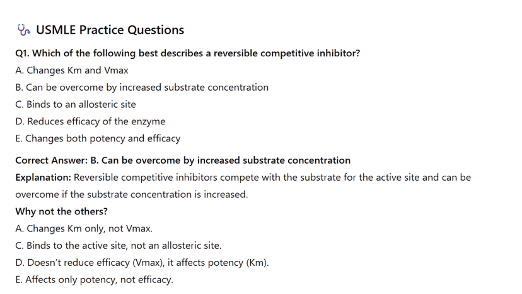Correct answer: B. Can be overcome by increased substrate concentration. Reversible competitive inhibitors compete with the substrate for the active site and can be overcome if the substrate concentration is increased. Why not the others?